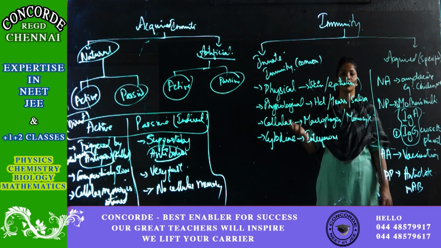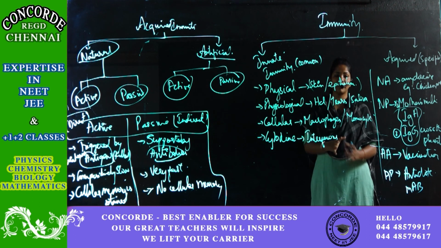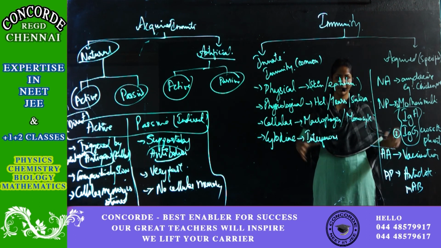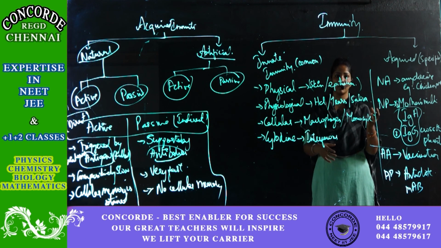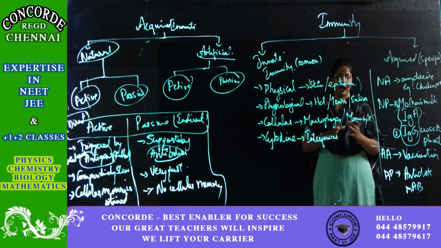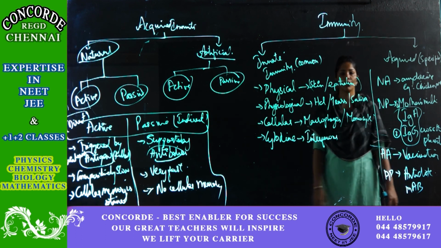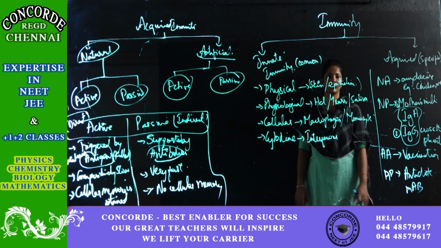Why do I call it monoclonal? I will clone cells from one cell. I'll make millions of cells, and these are nothing but his own cells. I'll get one cell from him, make it millions, make the infection, and make these million cells produce the antibodies. That is why it's called monoclonal antibodies. So this is all about the types of immunity.